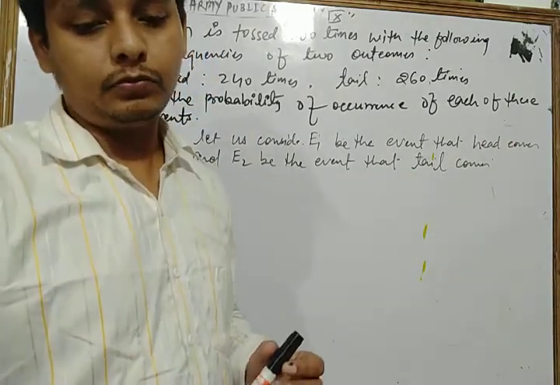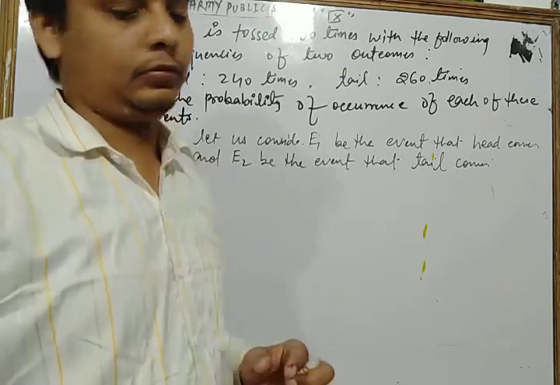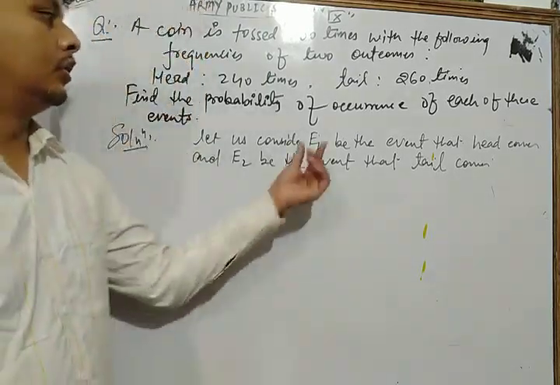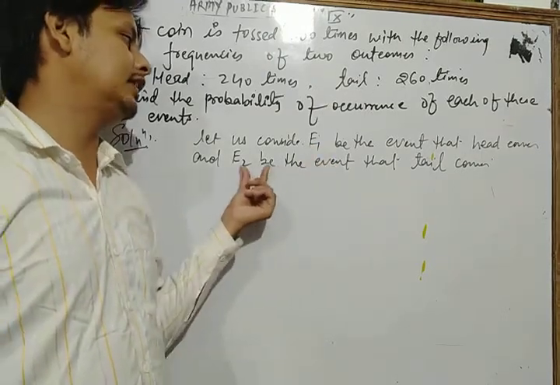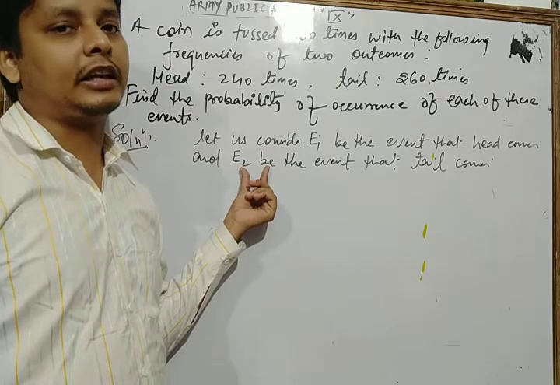E1 is the event of getting a head and E2 is the event of getting a tail. Now let's see.